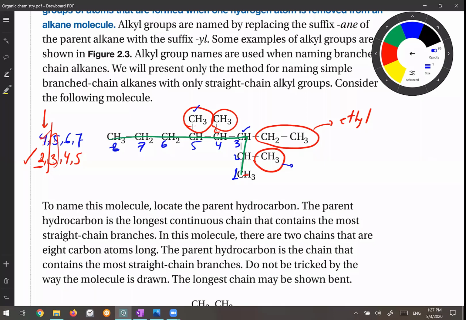The name of the parent with 8 carbons is? Exactly, it's octane, A-N-E. Okay, octane. I have the branches. What are my branches?